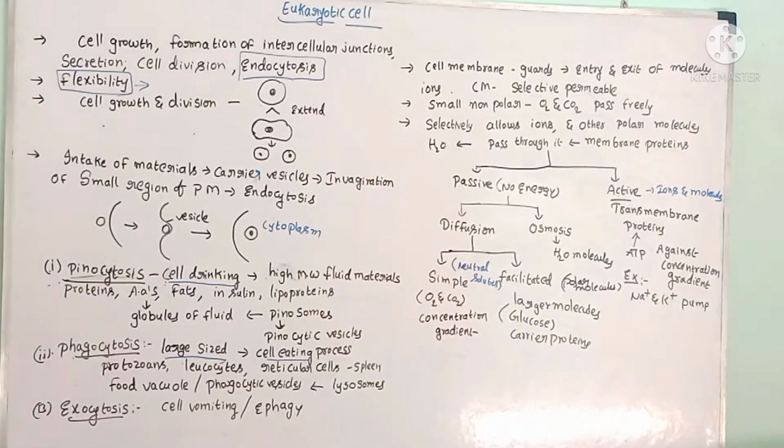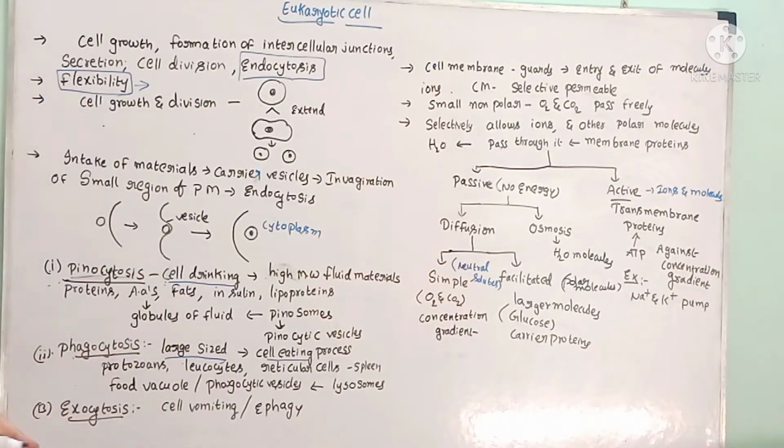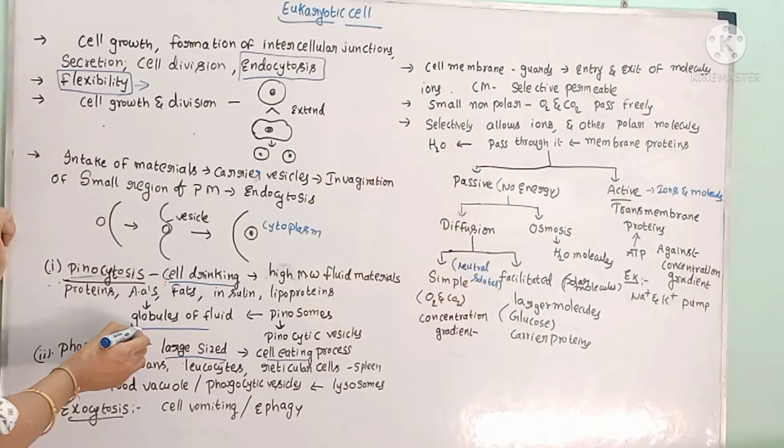In the cell drinking process, high molecular weight particles such as proteins, amino acids, fats, insulin and lipoproteins will enter by means of pinocytosis. All these high molecular weight particles will be in the form of globules of fluid.